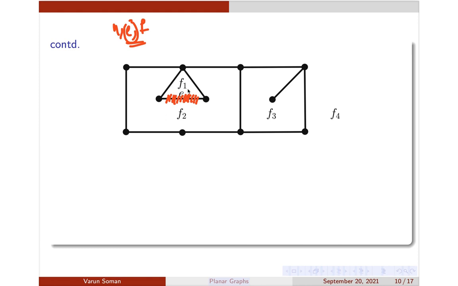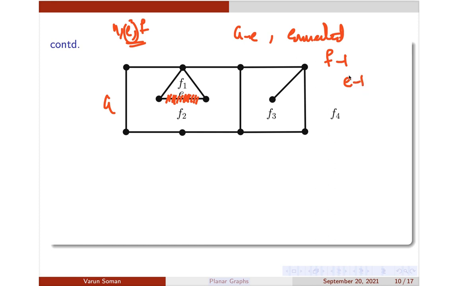The graph will still be connected because it's only a cycle, but the number of faces or regions f will reduce by 1. So if you look at g minus e, suppose this is your graph g, it is still connected, but the number of regions f is reduced by 1, and the number of edges e also is reduced by 1, but the number of vertices is the same.